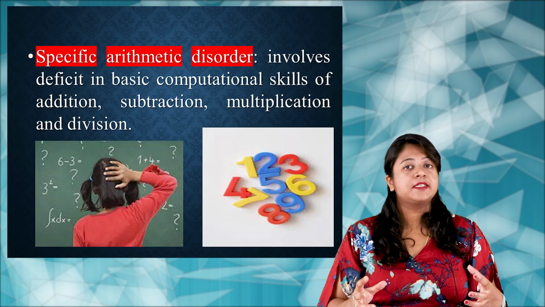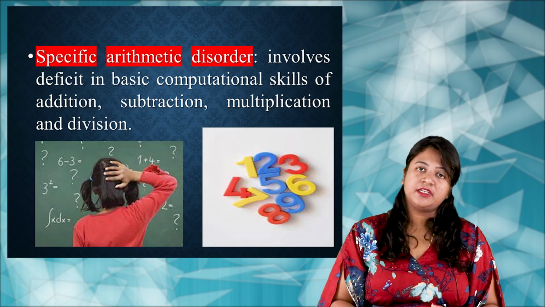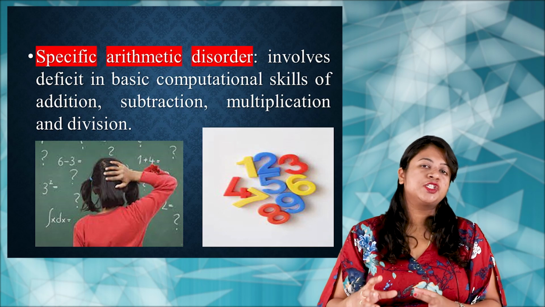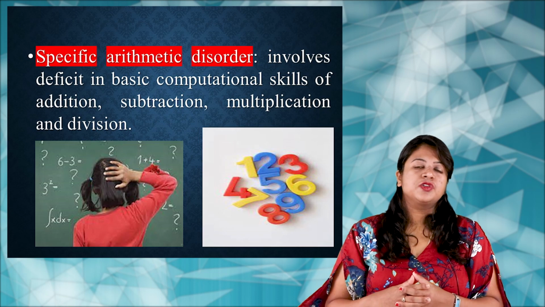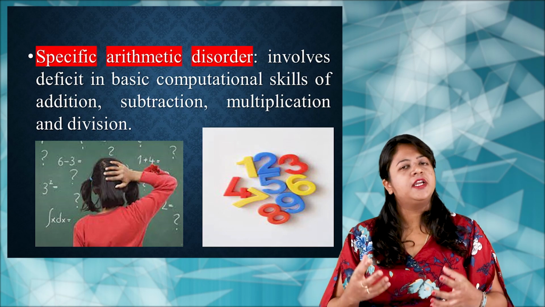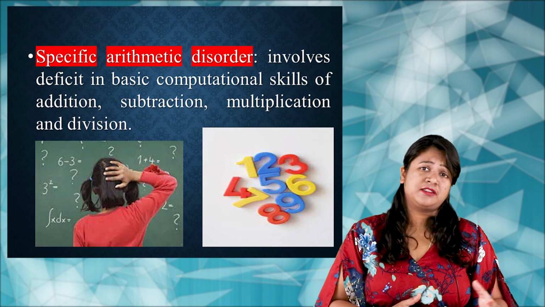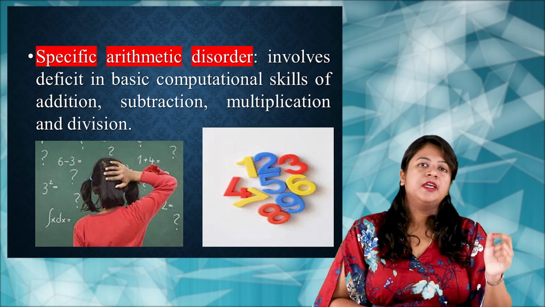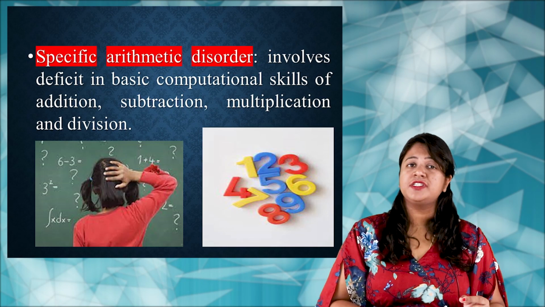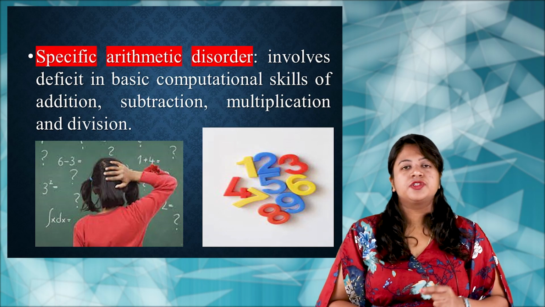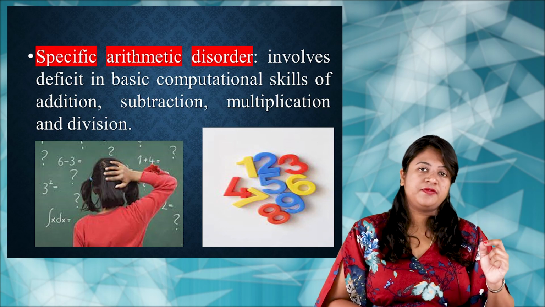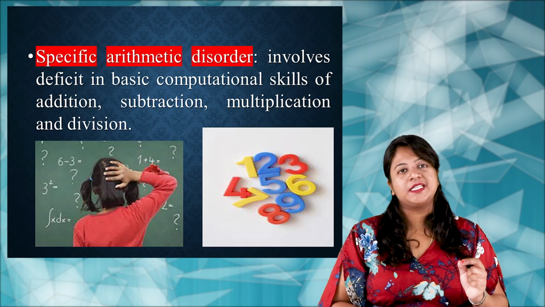But here the child has a difficulty or a deficit in these areas of arithmetical skill, right? Whatever you teach, the child is not able to perform well in maths. Why? Because he may have a difficulty or a deficit in acquiring this particular skill of calculation. That condition is called specific arithmetic disorder, or dyscalculia.